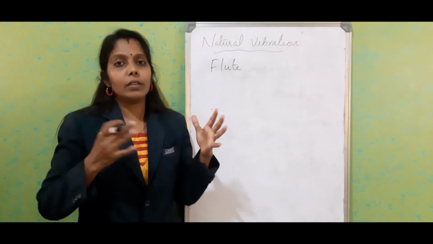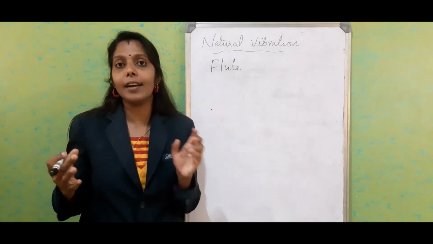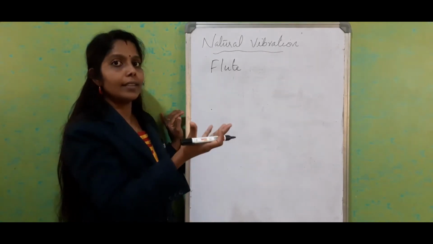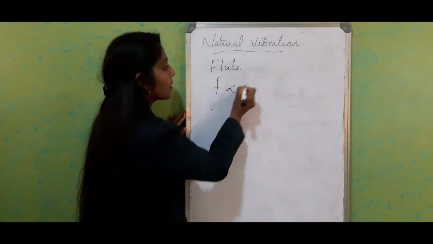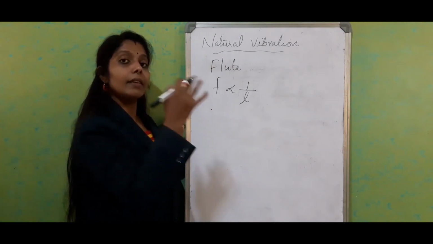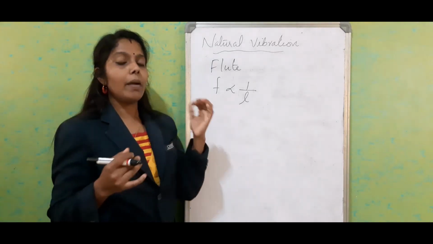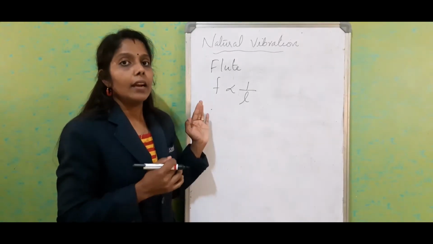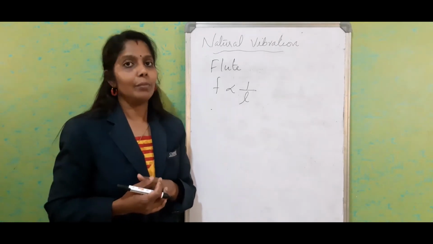So the length of the air column can change the frequency of natural vibration. For a flute, as it is an air column, the frequency of the air column is always inversely proportional to the length of the air column. As the length increases, the frequency decreases. As the length decreases, the frequency increases. So by managing each position of the fingers, the person who is blowing can manage each note of the music.